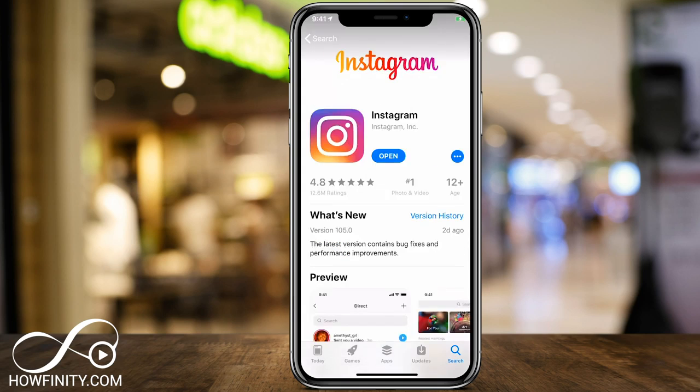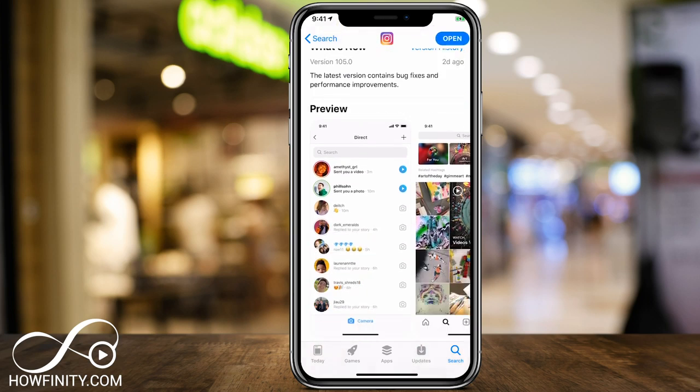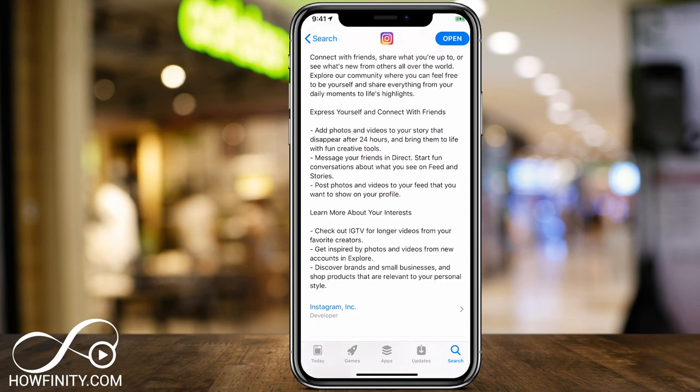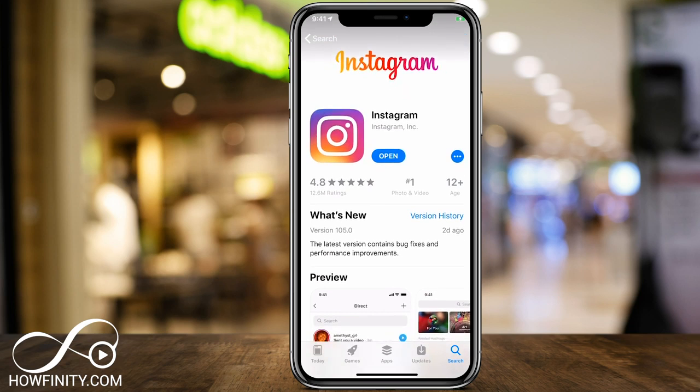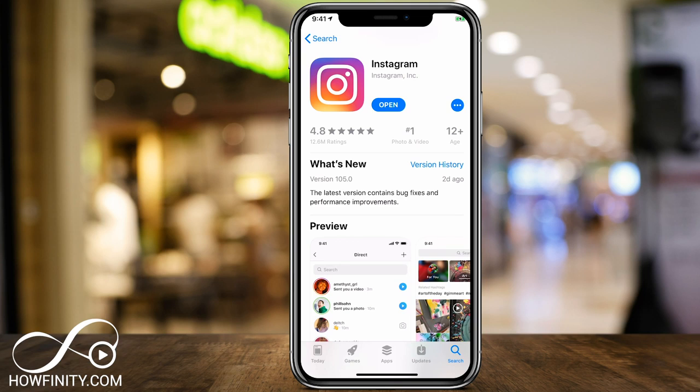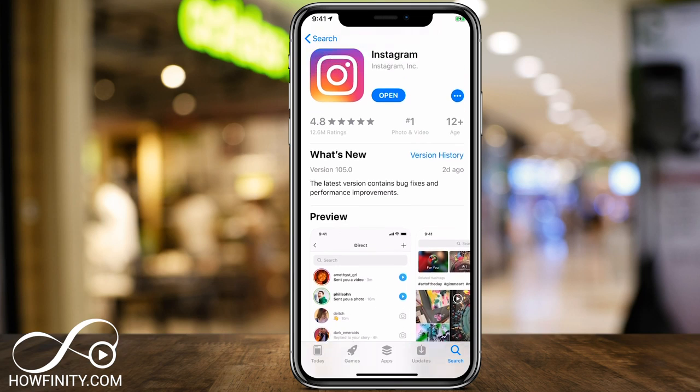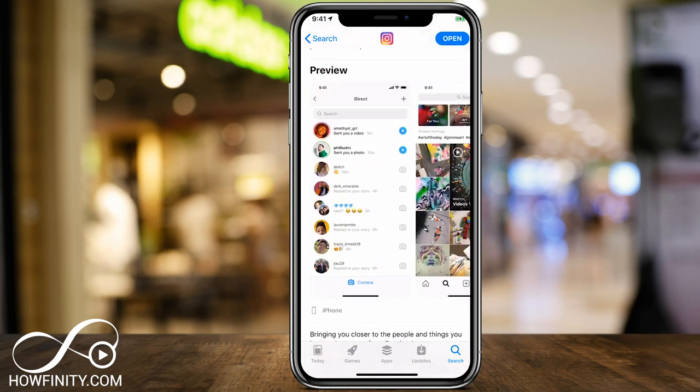Instagram is a social media platform for sharing photos and videos, and it was actually created in 2010, and in 2012, Facebook purchased it. So currently it's owned by Facebook. They bought it for $1 billion just a couple years after it was created. You do have to be 12 years old to use the app, and they do have well over 100 million users at the time of this recording.